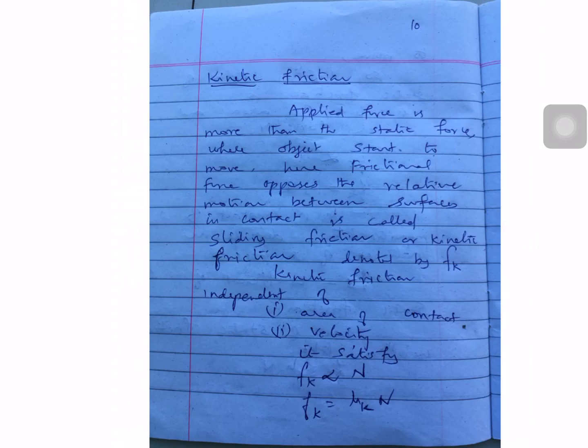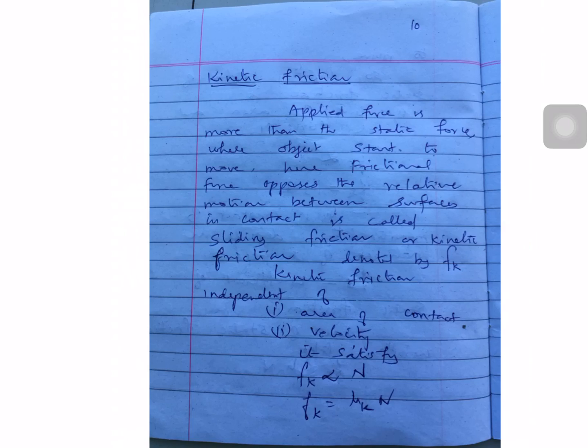In the same way, you can go for kinetic friction. When the applied force is more than the static friction, the object starts to move, and the frictional force that opposes the relative motion between the surfaces in contact is called sliding friction or kinetic friction. Kinetic friction is denoted by Fk. Kinetic friction is also independent of the area of contact and velocity.